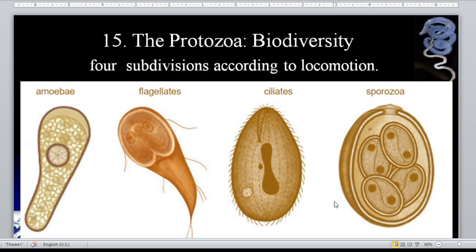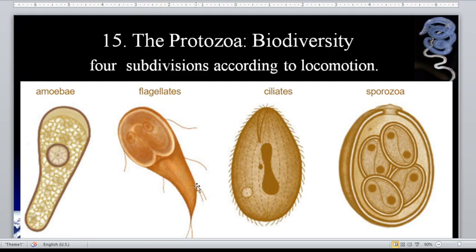Okay, so here we have the biodiversity of 4 subdivisions according to locomotion. Again, for amoeba, pseudopods; flagellates, flagella; ciliates, cilia; and sporozoa, none. So as you can see here, we have this parasite. This is actually a characteristic of the Giardia lamblia.